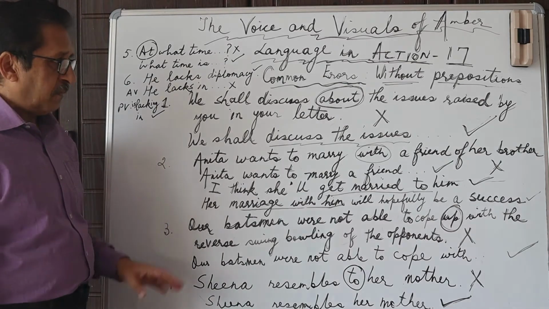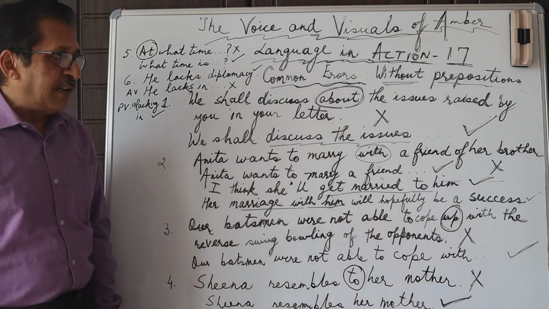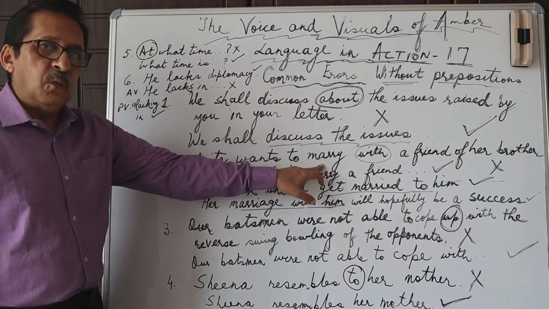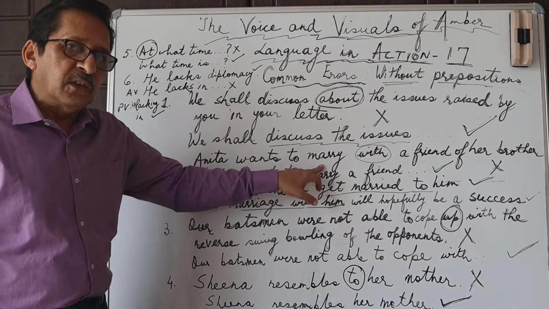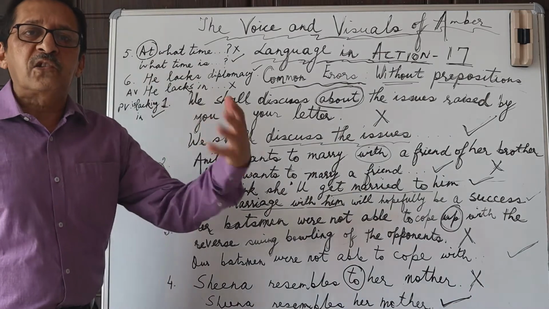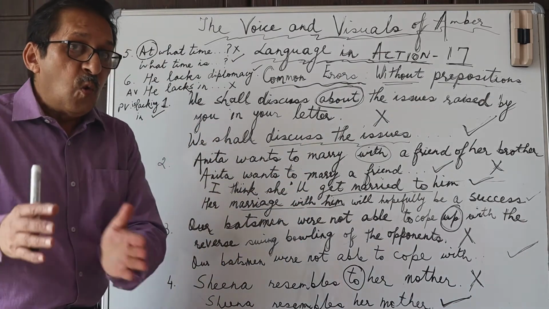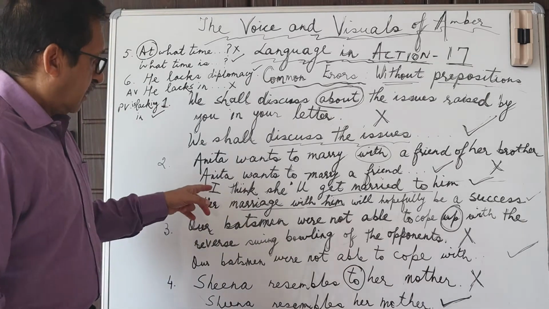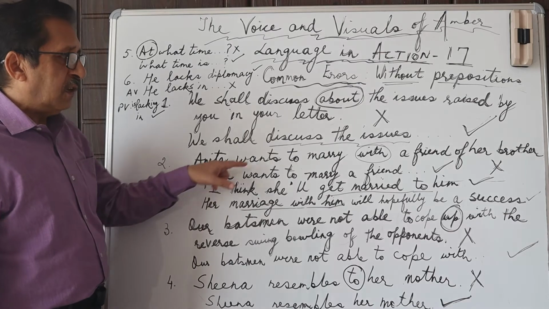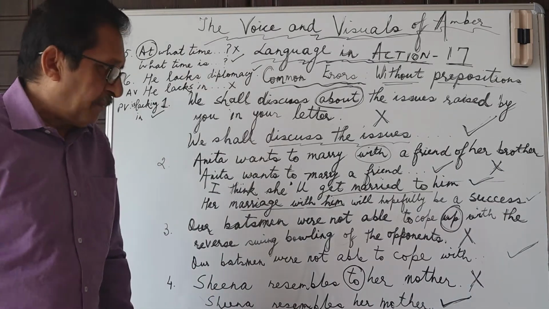Sentence number 2. Anita wants to marry with a friend of her brother. Well, if somebody wants to marry, then somebody wants to marry somebody. Okay? So a person wants to marry another person. You don't marry with somebody. So the correct sentence would be, Anita wants to marry a friend of her brother.